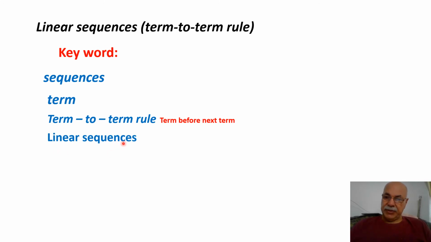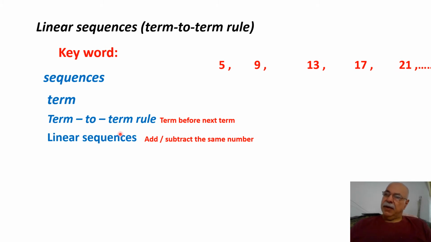Linear sequences means the sequence follows a line, which you will see in the exam and the exercises. This means sometimes we add, sometimes we subtract the same number each time. Here is the sequence 5, 9, 13, 17, and 21.